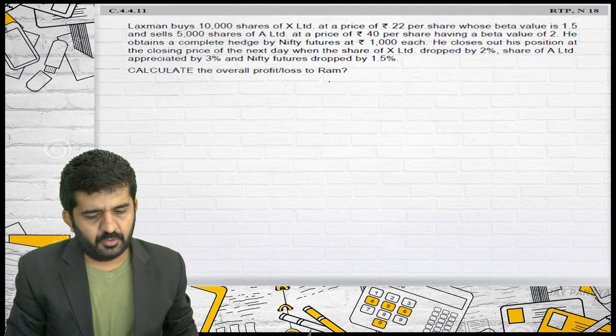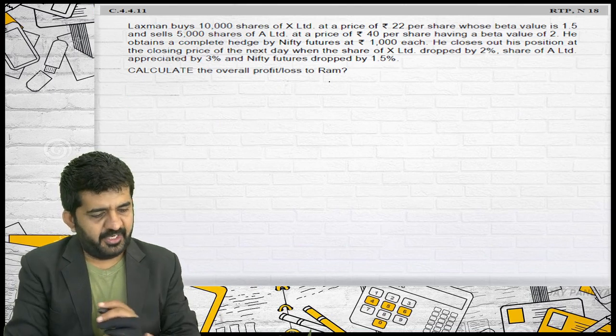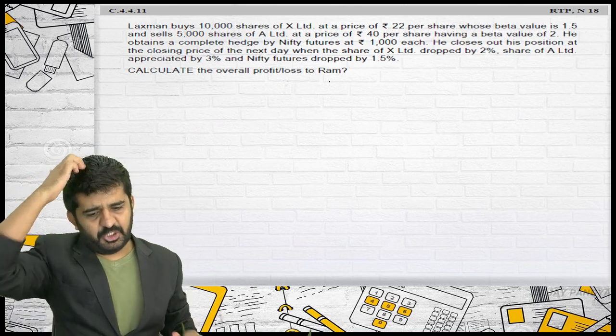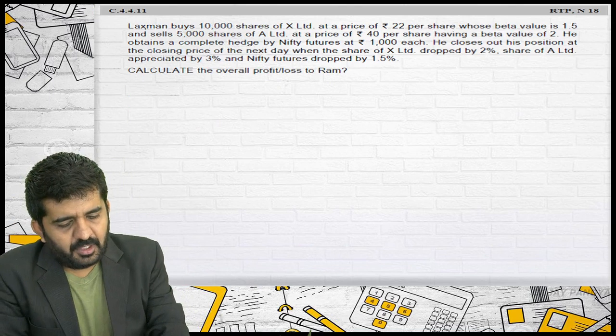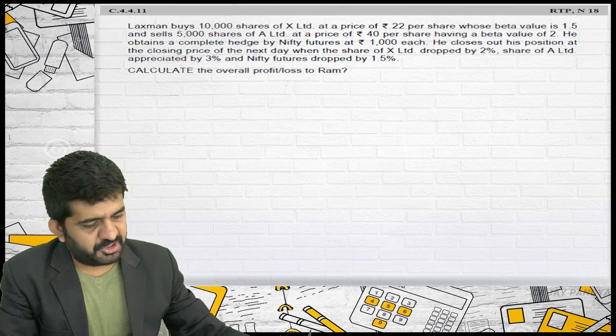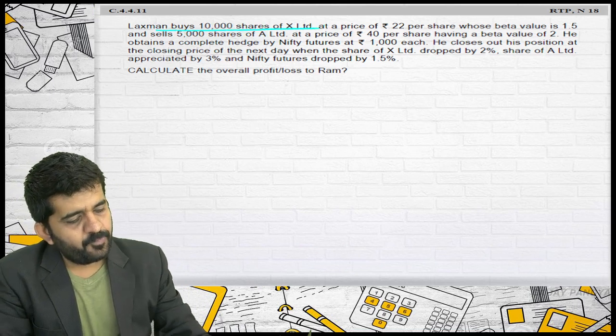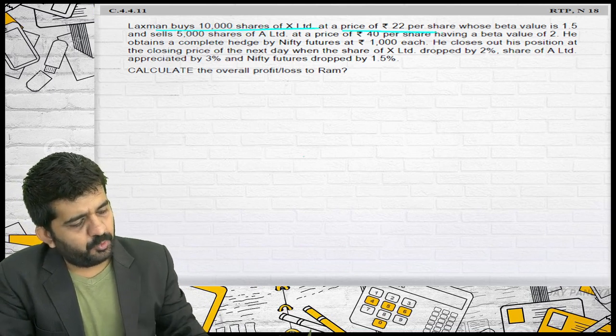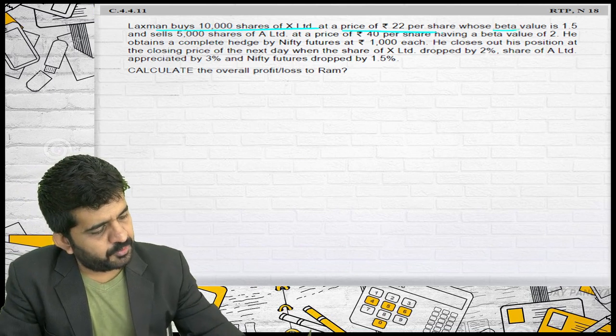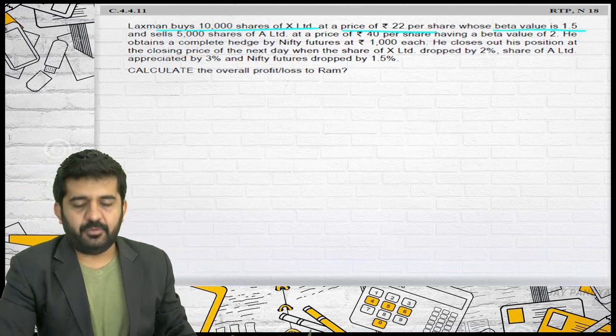We are going to 4.4.11. Again, it is an easy question. Lakshman buys 10,000 shares of X Limited at a price of rupees 22 per share, whose beta value is 1.5. Sorry.